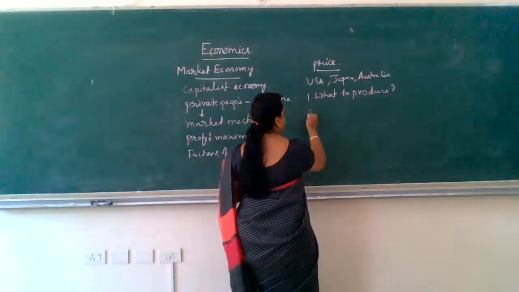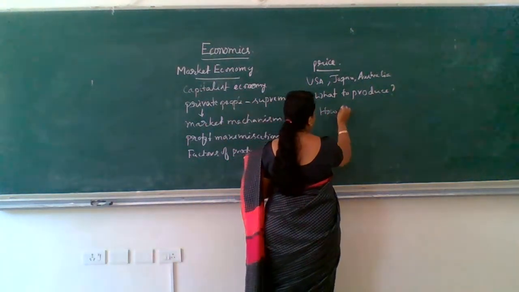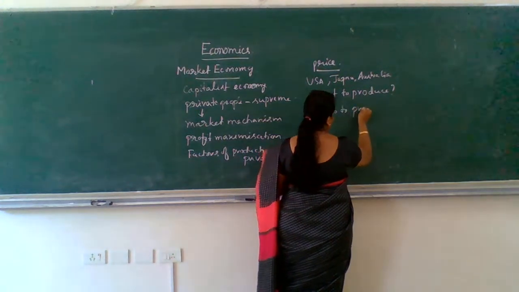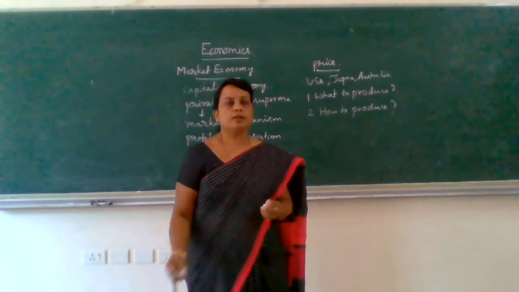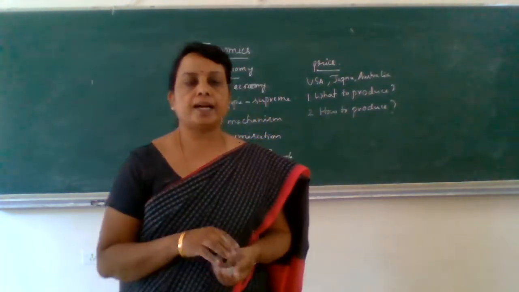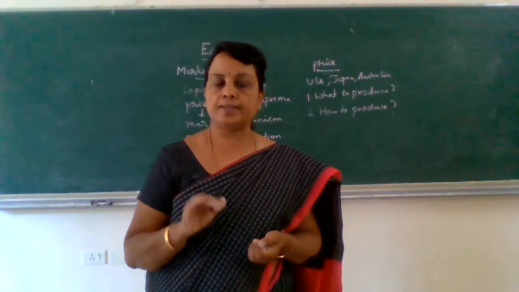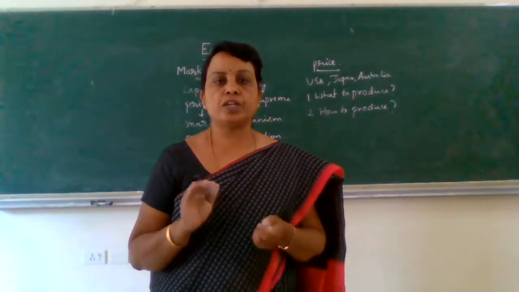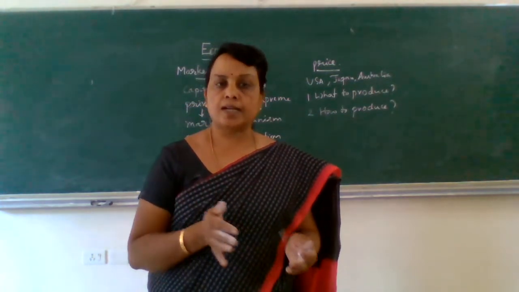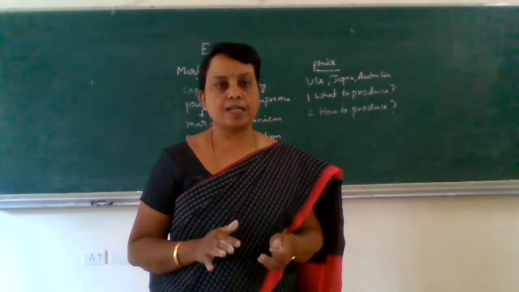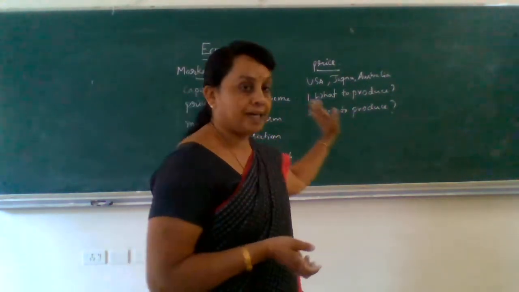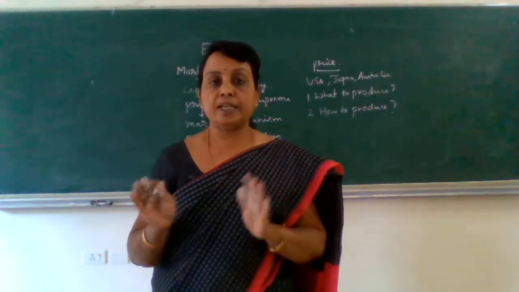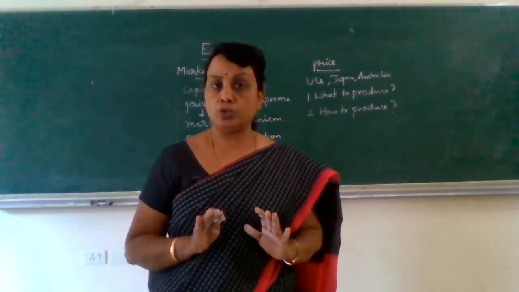So for the second question, that is how to produce, the producers will use that technology which helps them to reduce the cost of production. So remember that in a market economy there will be tough competition between the producers.